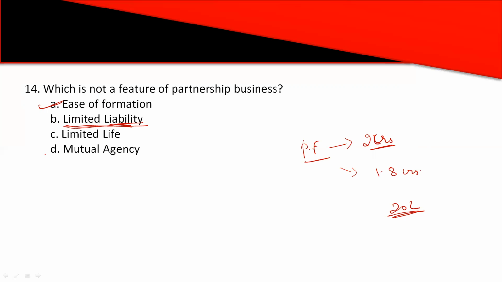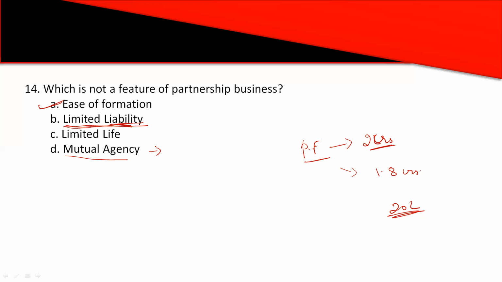So the remaining two are features only. Limited life in the sense that at a certain point, the firm can be dissolved. It is not like there is a restricted or fixed period of time, but we can easily dissolve the firm. Then mutual agency, it's very important. Mutual agency in the sense of mutual agreement between the partners. It's very necessary when two or more persons are carrying on business. It's very important to have mutual understanding or mutual agreement on every topic.